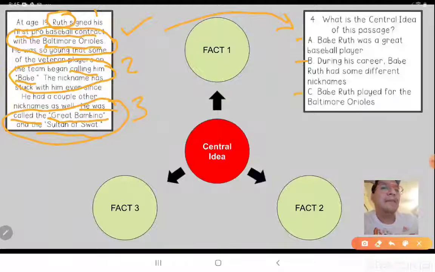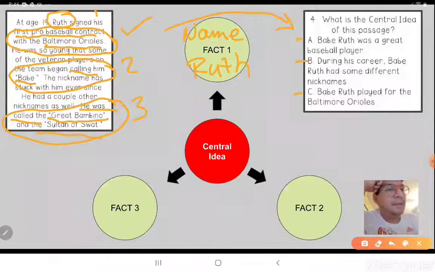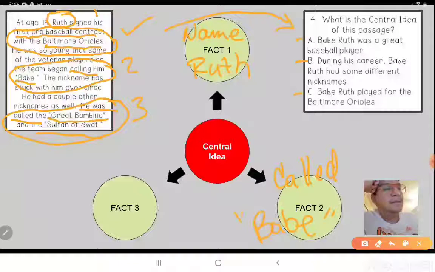So here we have fact number 1, which is name Ruth, right? And fact number 2 would be they called him Babe because he looked young, like a baby, right?